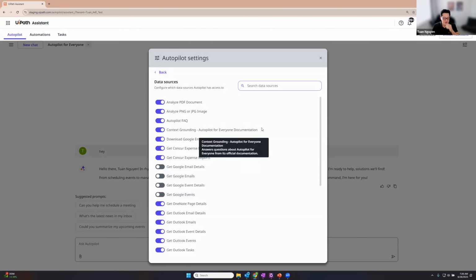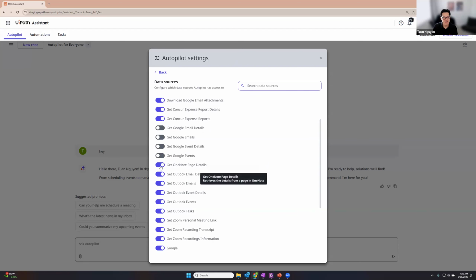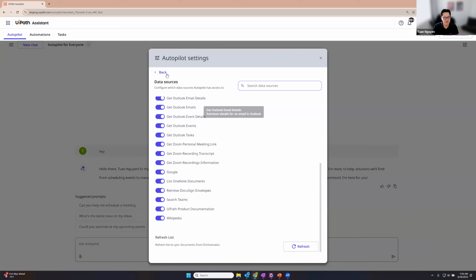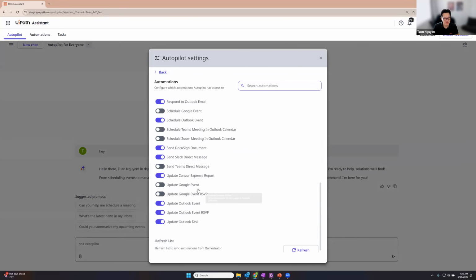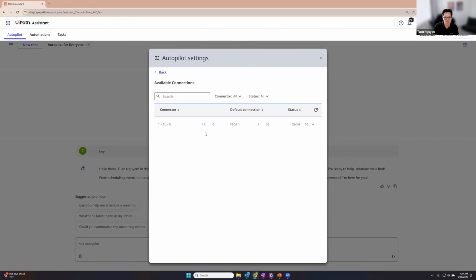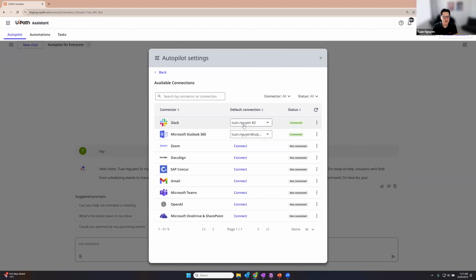Here's our data sources. So these are automations set as pre-response or automations. You can actually toggle these on or off, and again, these configurations will be adhered to for your next message. Here are our automations that will then be displayed and confirmed before running. And then here are our connections. So as I mentioned, all the connections that automations might use will appear here. Any connections you've already created will appear here as well. So it allows you to manage those connections very easily.